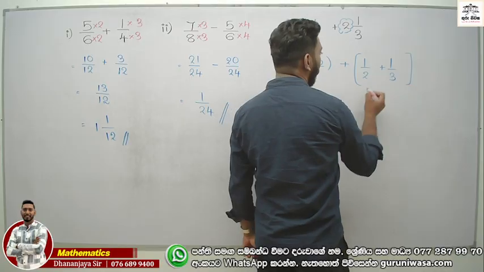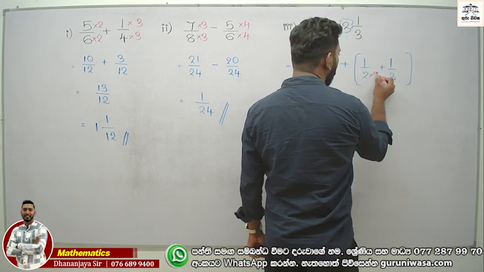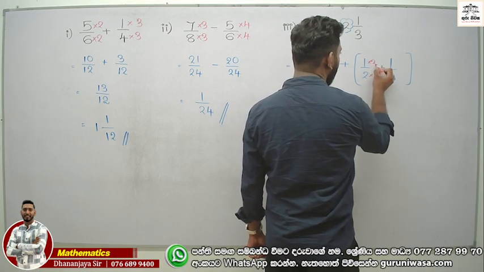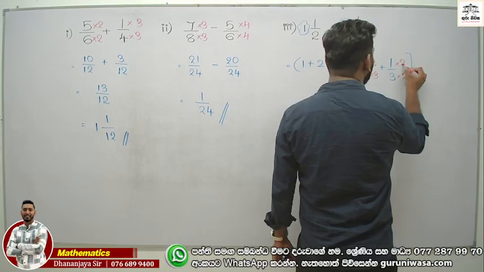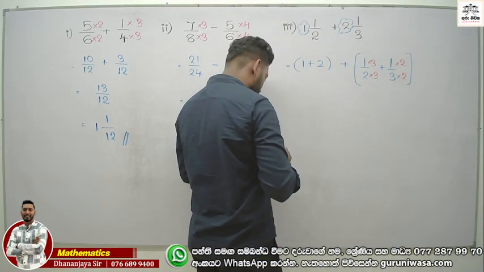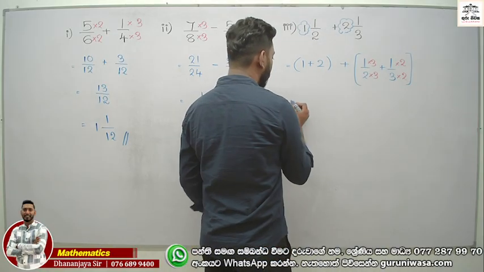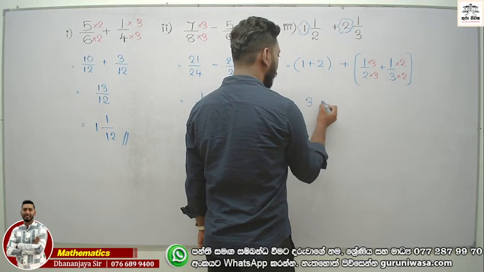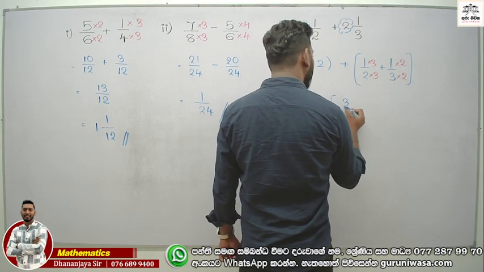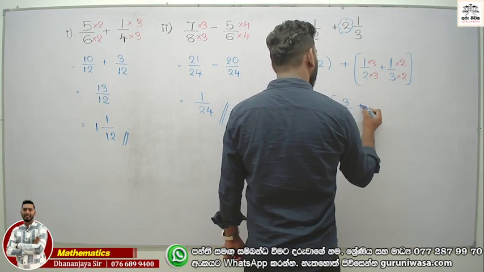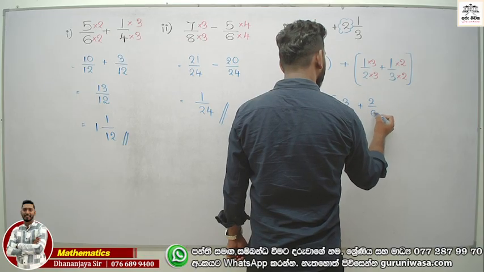අපි දෙන්නම 6 කරගමු. 2 multiplied by 3 and 3 multiplied by 2. Now the answer becomes 1 plus 2 is 3, as well as the fractional part: 3 times 1, 3 out of 6 plus 2 out of 6.